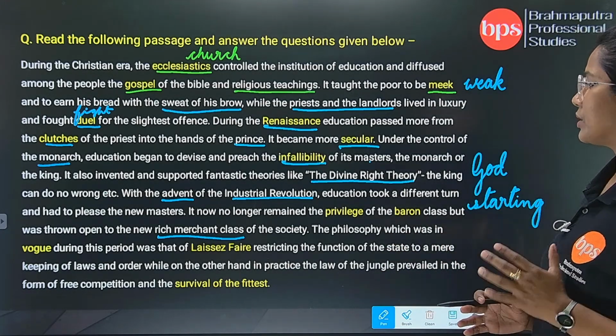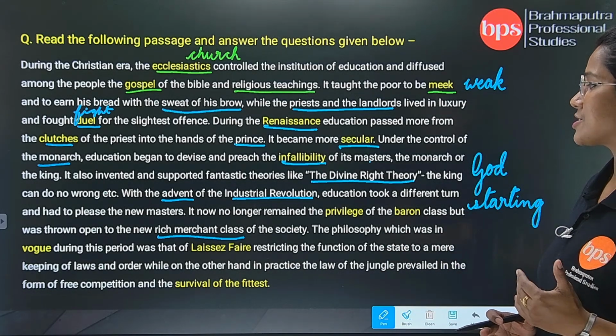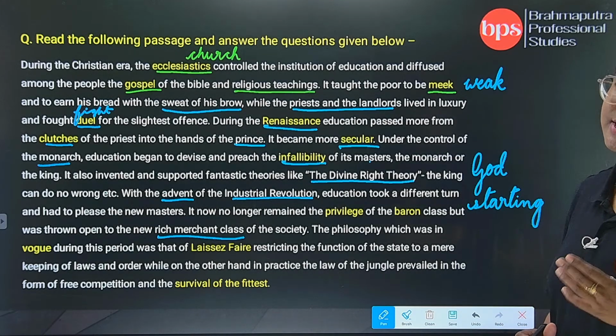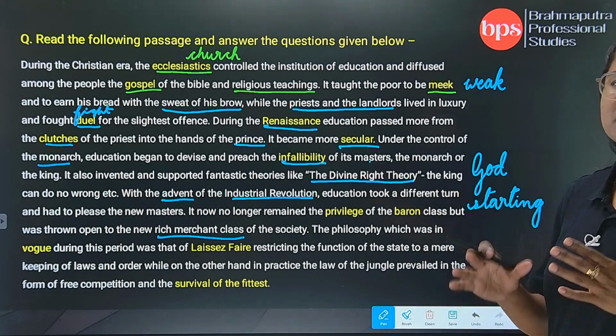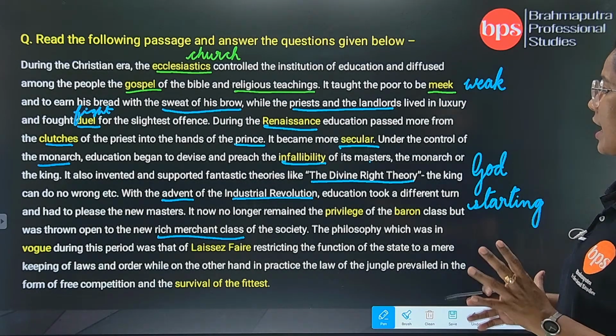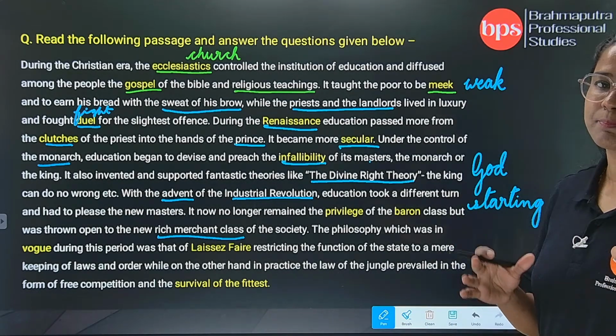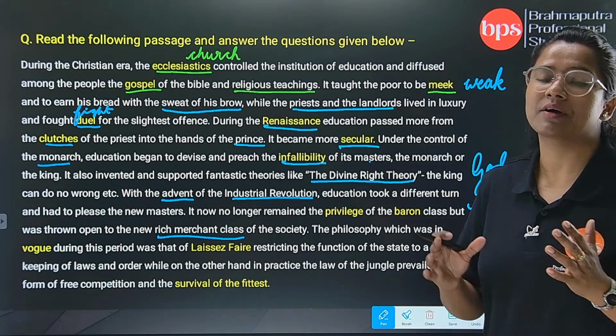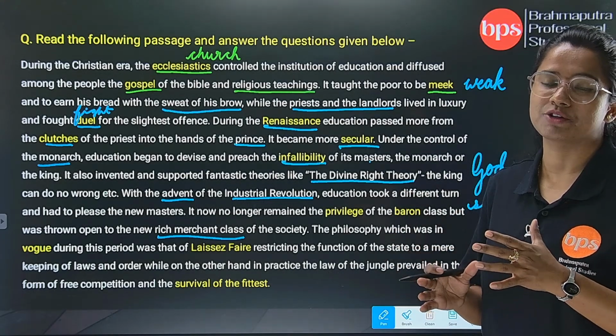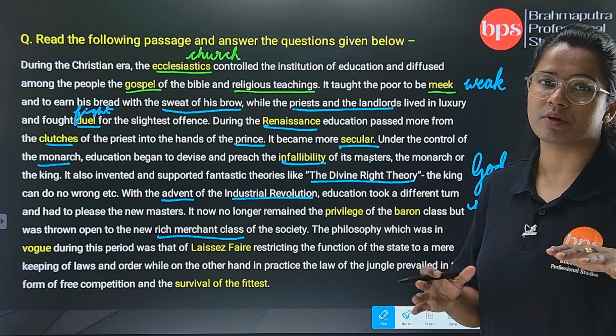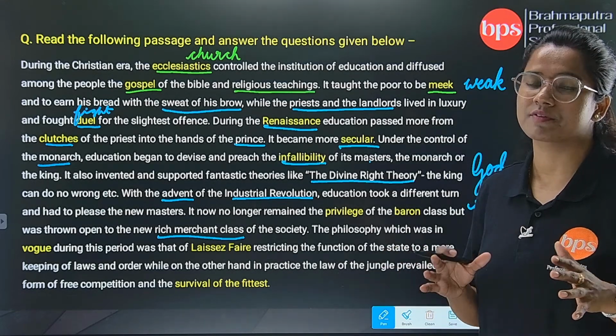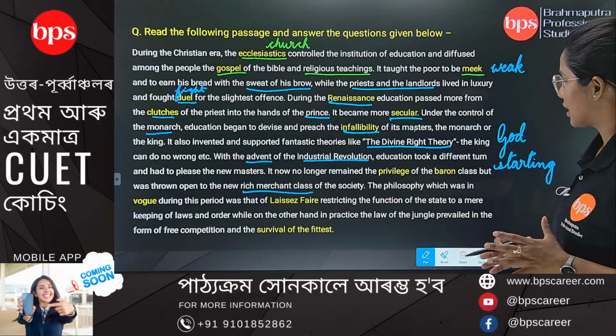The philosophy which was in vogue during this period was that of laissez-faire. Vogue means which is in fashion, and laissez-faire means the system, the principle where a few people used to take hold of the entire administration of a place or a region.